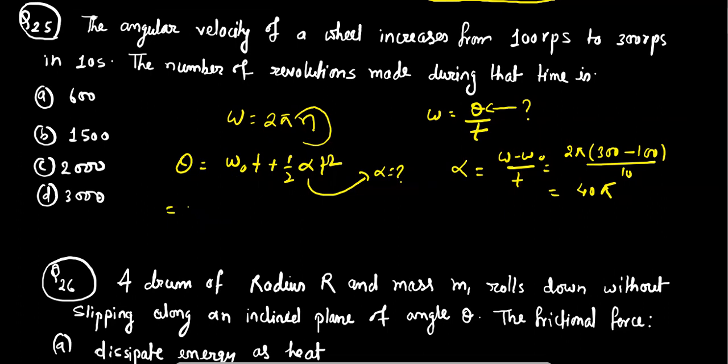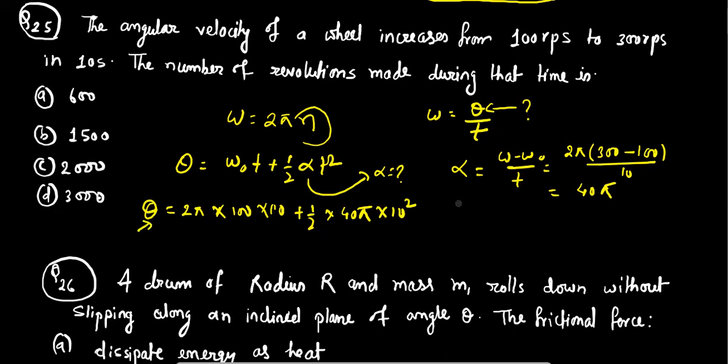So omega naught can be replaced with 2 pi into 100, alpha can be replaced by 40 pi, and t by 10. Using these values, 2 pi times the initial rotation 100, times 10, plus half into 40 pi into 10 square, we can easily find the value of theta.